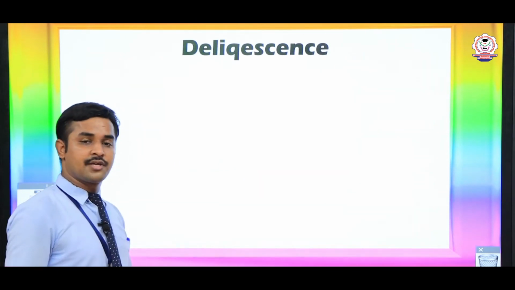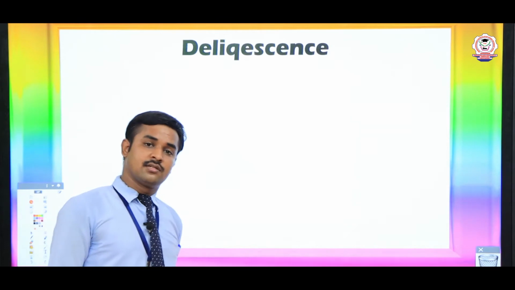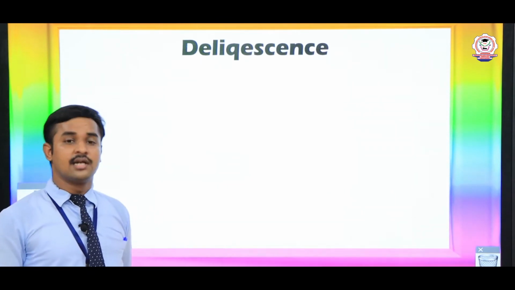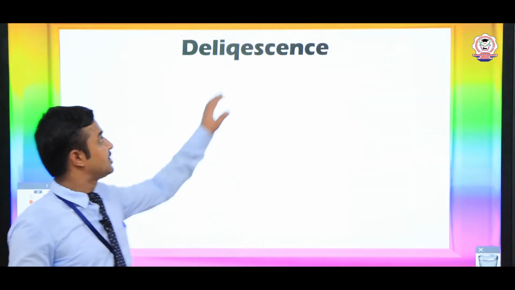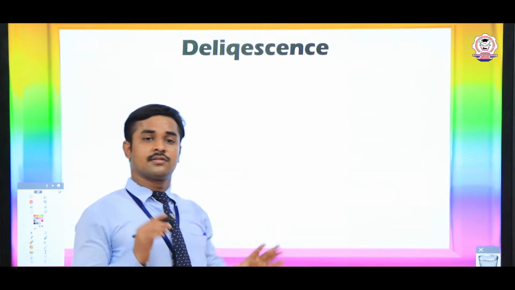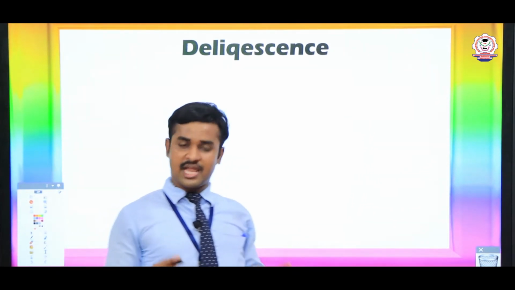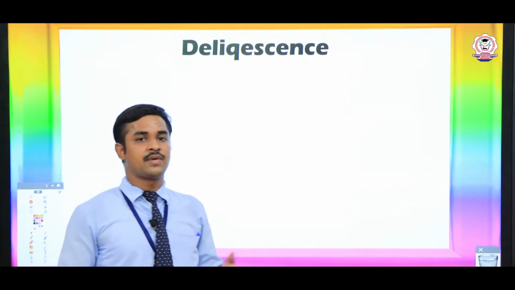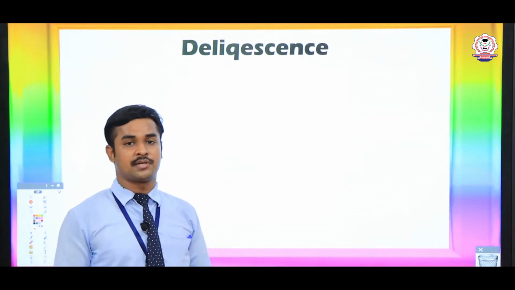So you have seen the hygroscopic substance now, and another kind of substance is the deliquescent substance. Deliquescent substances have the same property of absorbing water molecules, but they differ from hygroscopic substances by their dissolving property.